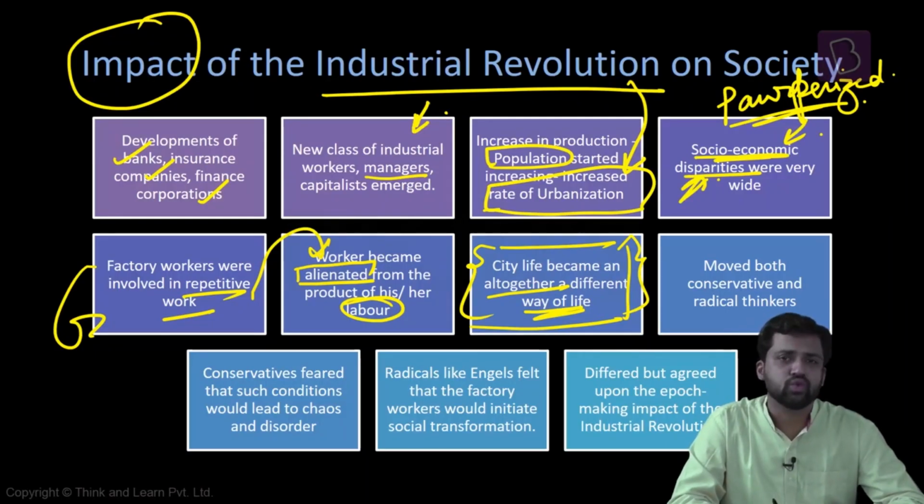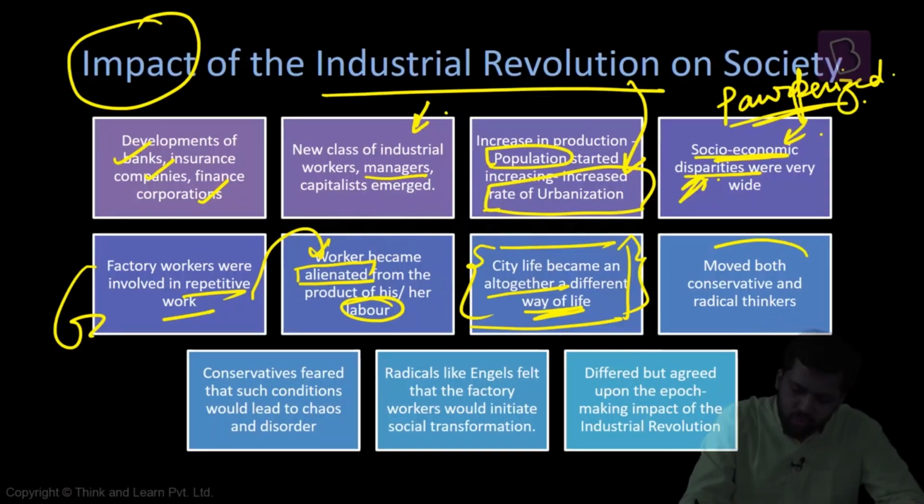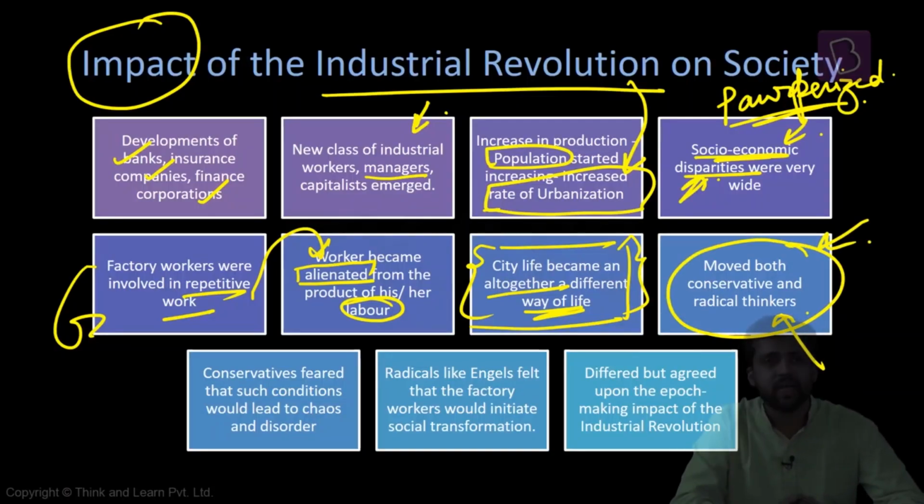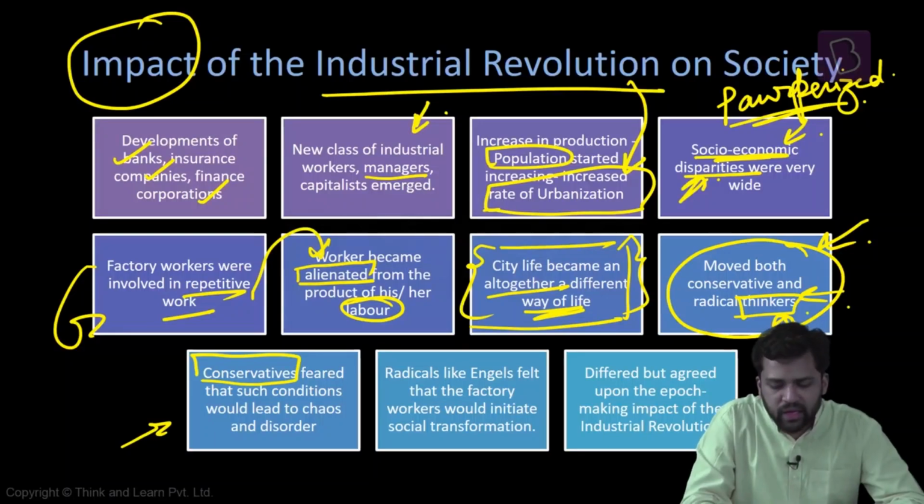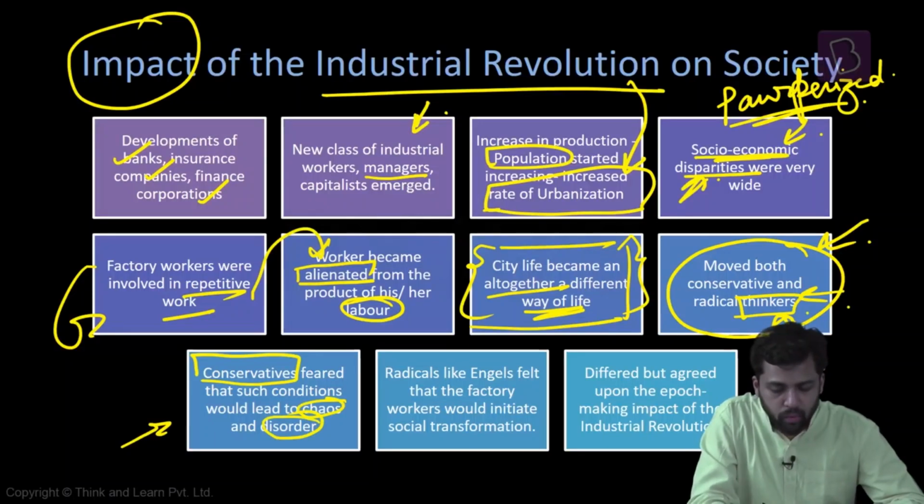And city life is again characterized by other issues. The relations that everybody has are impersonal. You don't have those personal equations that you have in the villages. So city life is changing, and it is not something very good. This is moving both the conservative thinkers as well as the liberal thinkers. The intellectuals at that point of time, those who are referred to as thinkers, are all getting impacted by the changes that are happening. Those who are conservatives feel that these kinds of conditions can lead to chaos and disorder.